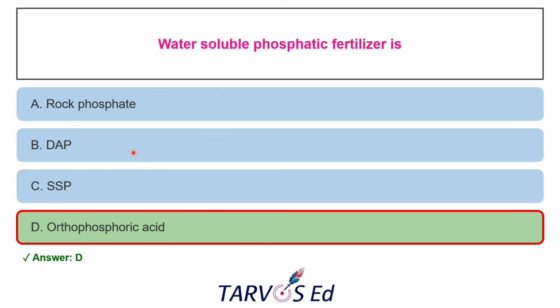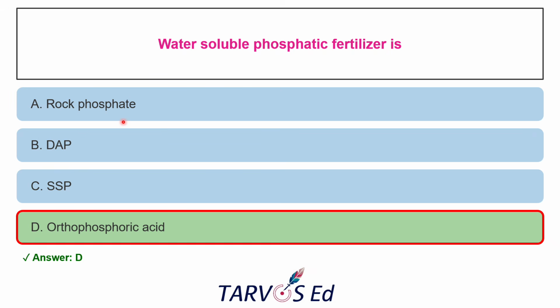But when it comes to textbook, firstly orthophosphoric followed by DAP. Okay, it is also water soluble, but in exam hierarchy, orthophosphoric followed by DAP followed by SSP for water solubility. In that way, you should remember. SSP again, it is single superphosphate having 16% phosphate.